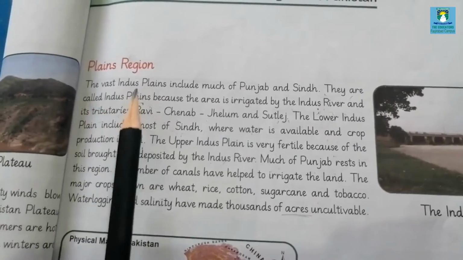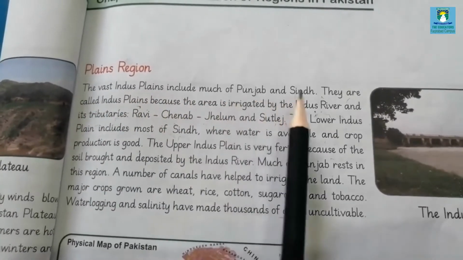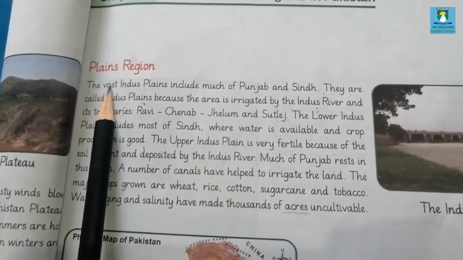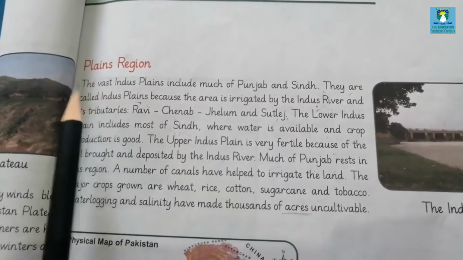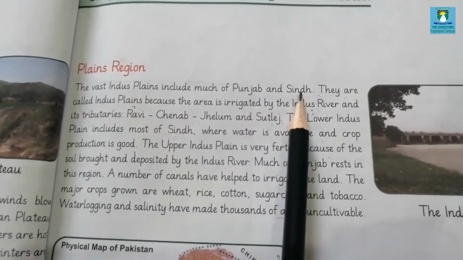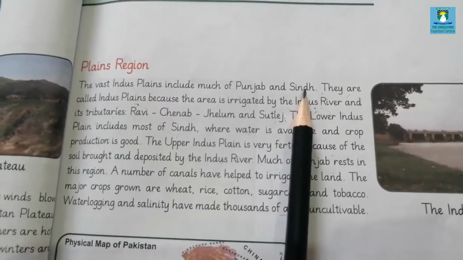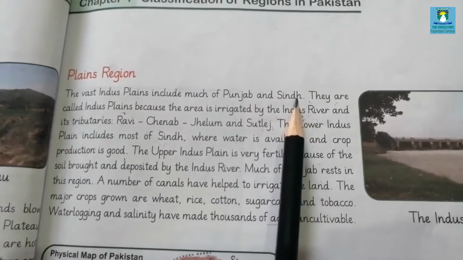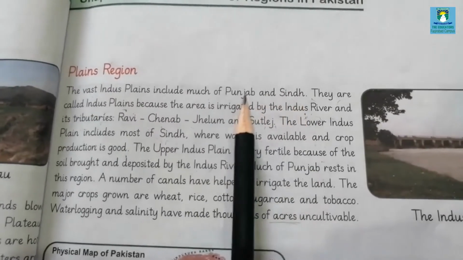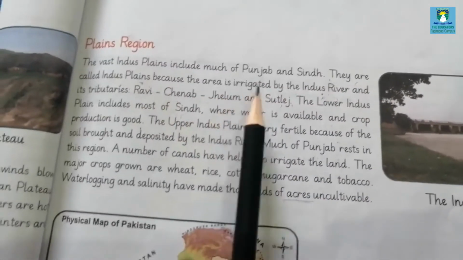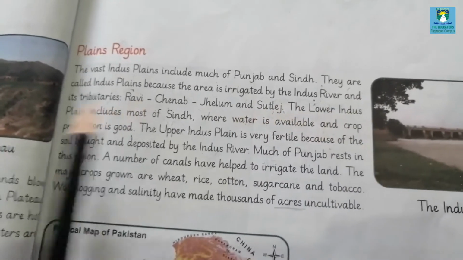The vast Indus plains include much of Punjab and Sindh. Vast means huge, expanded, which carries a greater portion of the land. The Indus plain is spread into Punjab and Sindh, but it is mostly spread in the Punjab area. They are called Indus plains because the area is irrigated by the Indus river and its tributaries.